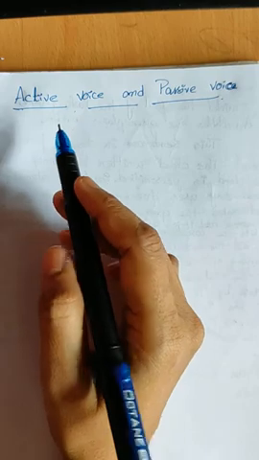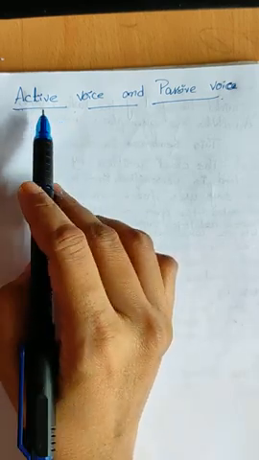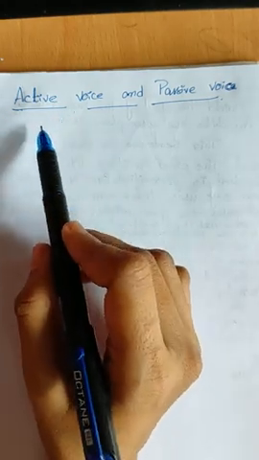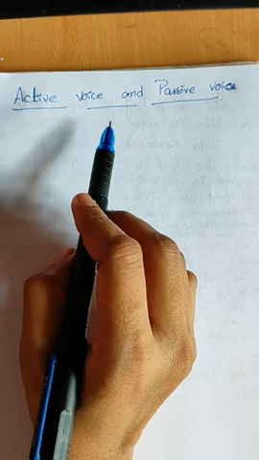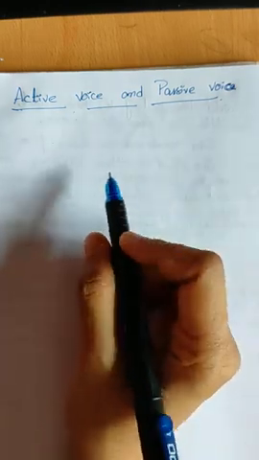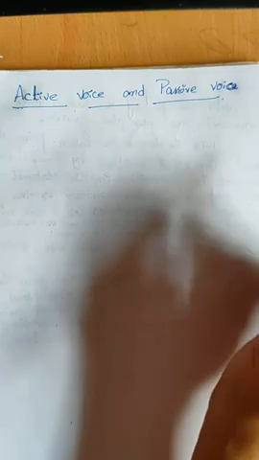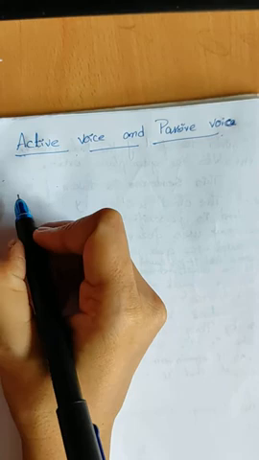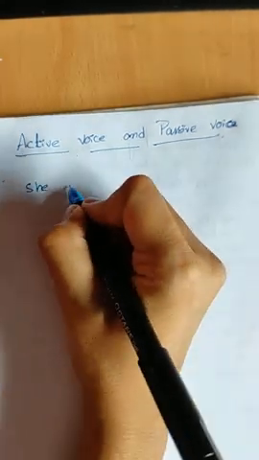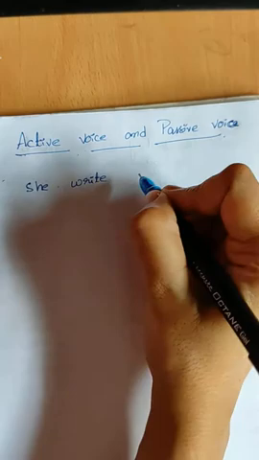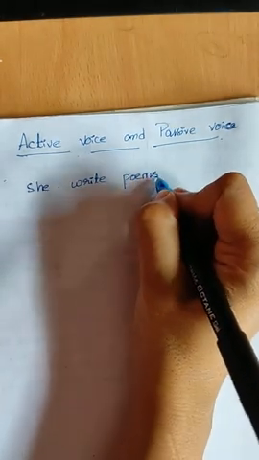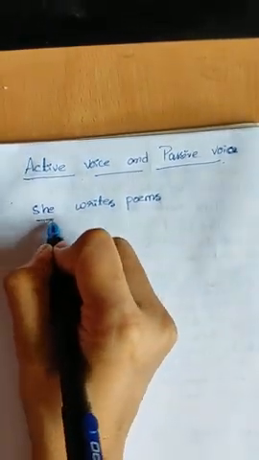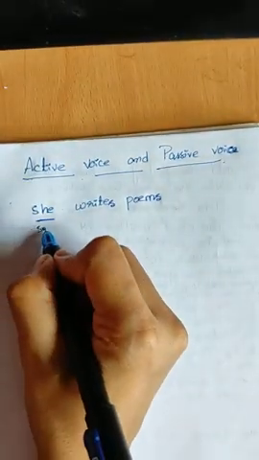So in the active voice, here we'll highlight the active verb. It means that the subject, we show that subject is doing some action upon an object. The subject is doing an action upon an object. For example, see, she writes poems. She writes poems. Okay, so here she is the subject.